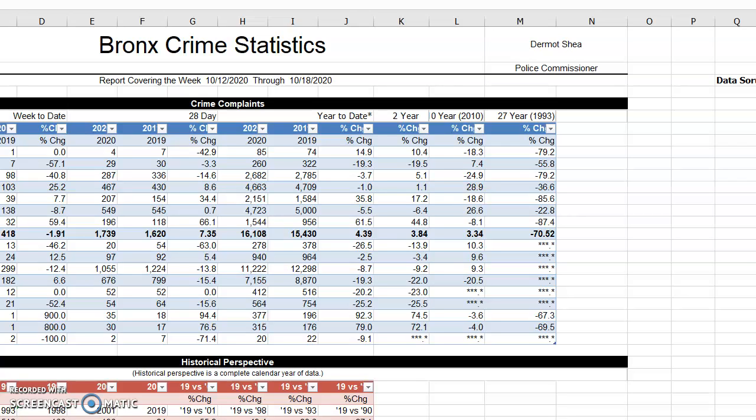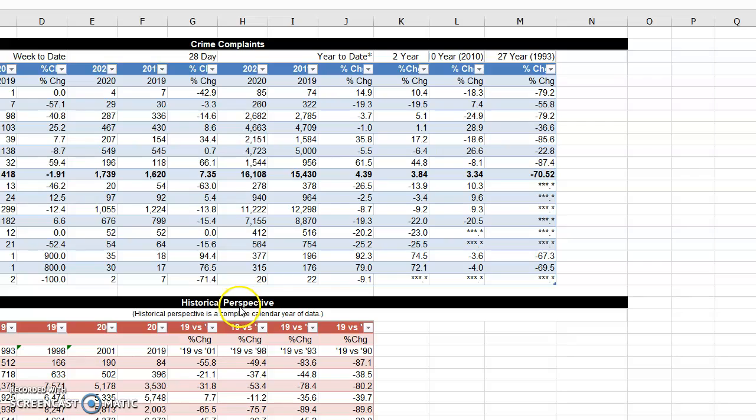So here we can see that I have the different crime types and I have the different year types. We can also see that this is the Bronx crime statistics, which is one of the major crime statistics that we'll be comparing today. I have key things such as the mayor of New York City, which is Bill de Blasio, and the police commissioner at the time that this data was released, which is Dermot Shea. I also have historic perspective data to see the different time periods such as 1990s, 1993, 1998 to see the main types of crimes and the amounts of these crimes during those years to formulate conclusions whether the crime is getting better or worse.